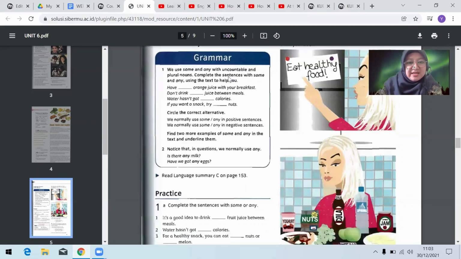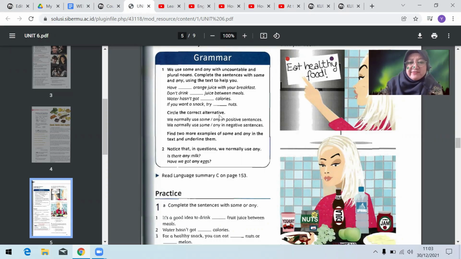Nah, ini misalnya, have you got any orange juice with your breakfast? Don't drink, negative. Don't drink any juice between meals. Water hasn't, negative. Water hasn't got any calories. Ini positive. If you want a snack, try some nuts.